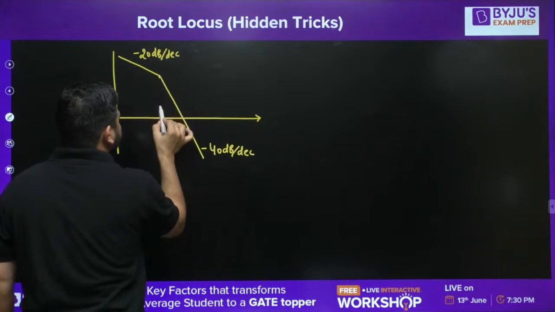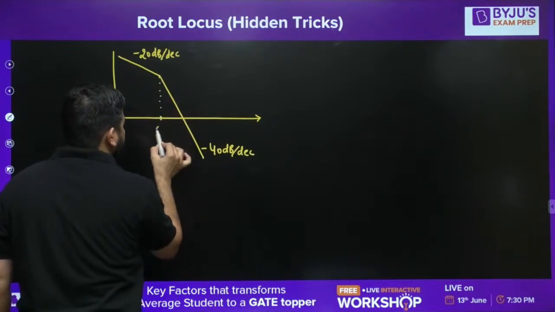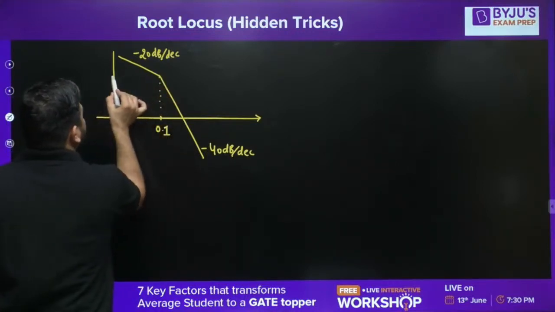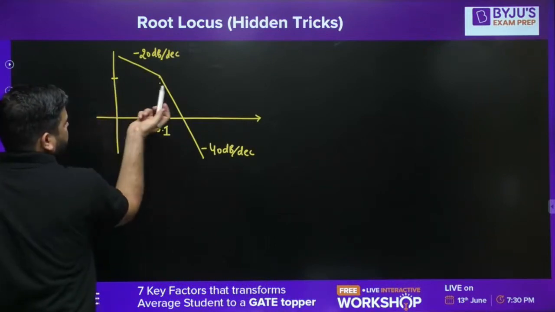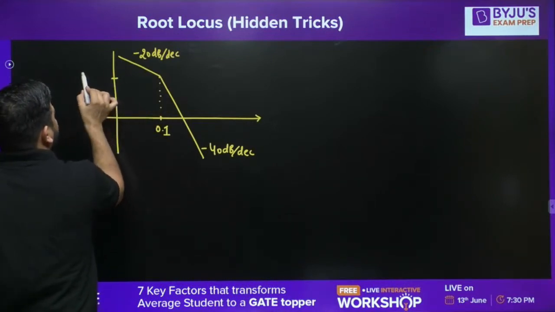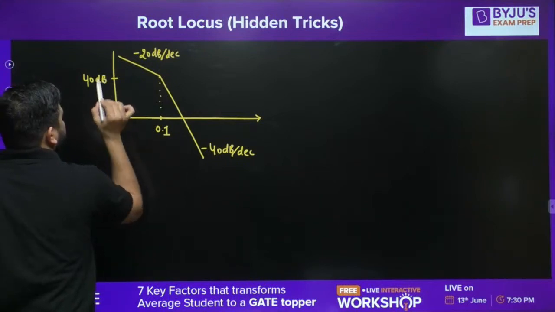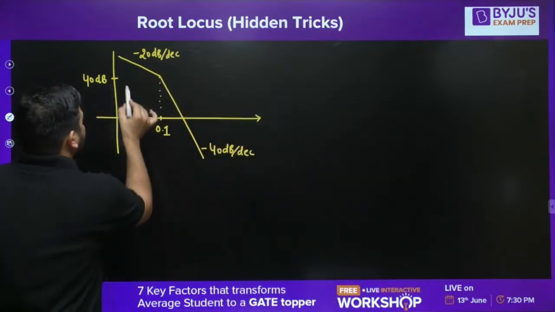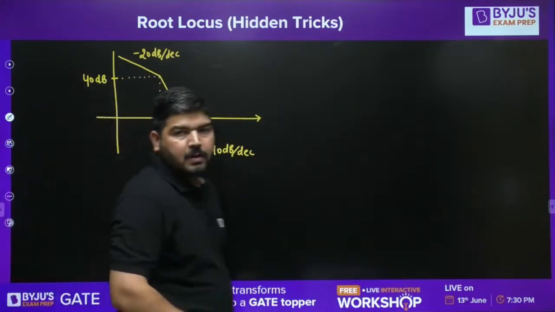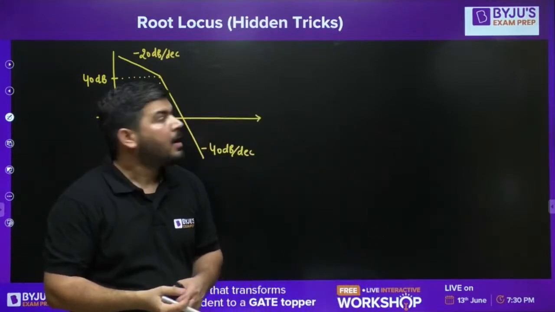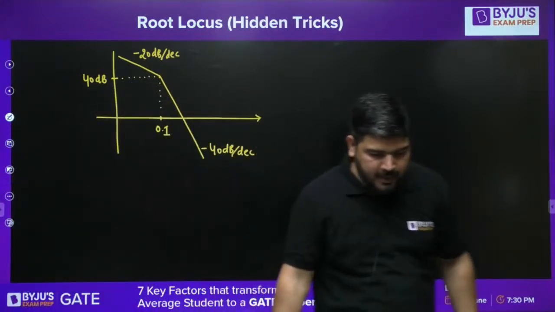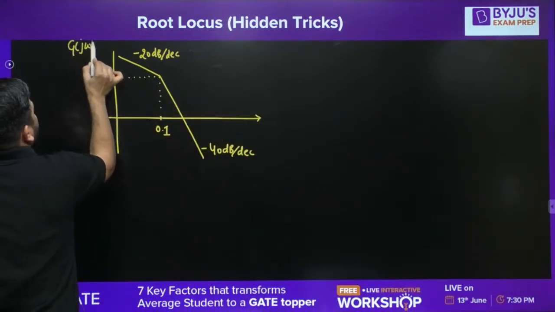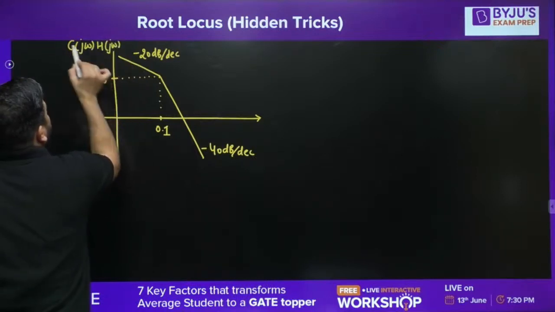And this point is, let's say, 0.1. Let's say this is 0.1, and this height is, let's say, maybe 40 dB. Okay, this height is 40 dB. Now we want to calculate the steady state error. Now, first of all, can you tell me what is my G(s)H(s)? From this Bode diagram, can you write G(s)H(s)? Yes. This is G(jω)H(jω). The magnitude of this in decibel is given like this.